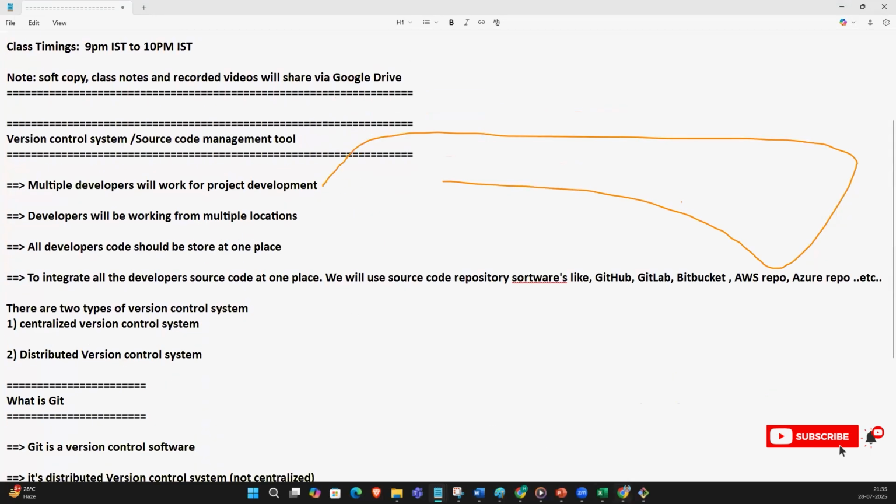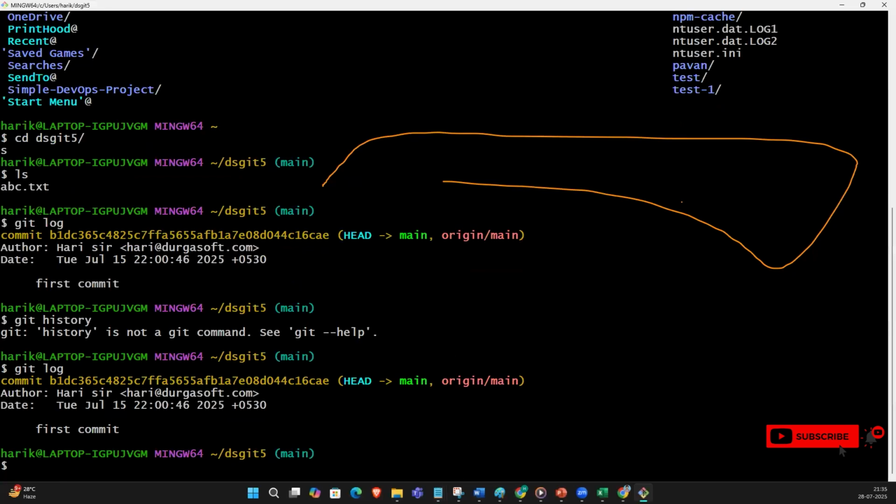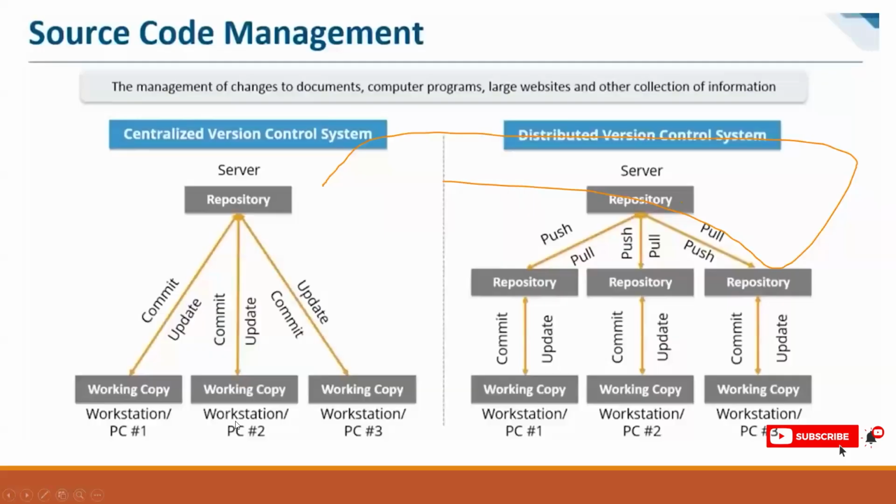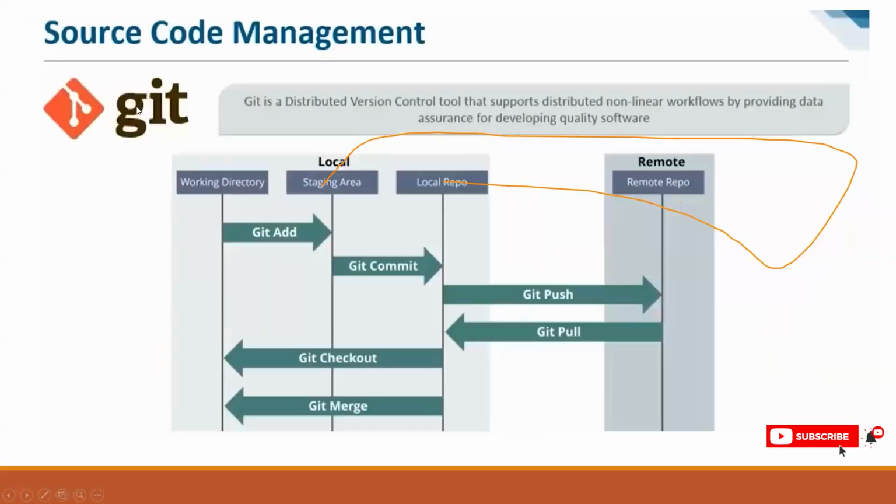So Git is used locally. The developer develops the code locally, right? Once we develop that code, we need to push it to the local repository. How can we push to the local repository? Through Git. Understood, guys? If we use Git, we can add or commit the code locally from your laptop's working directory to the local repository.